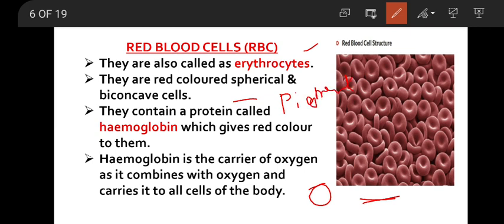That pigment is called hemoglobin. This hemoglobin is an iron pigment which gives red color to our blood. And the special function of hemoglobin is that it helps in carrying oxygen from the lungs and gives it to all the cells of the body. Hemoglobin can bind with oxygen and release this oxygen into all the cells of the body from our lungs.